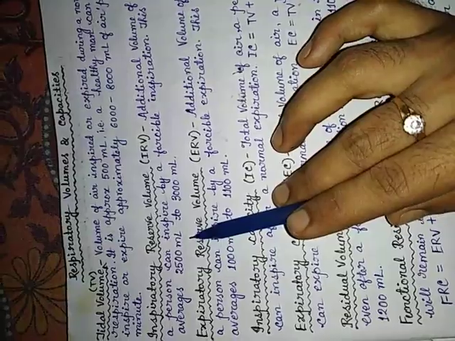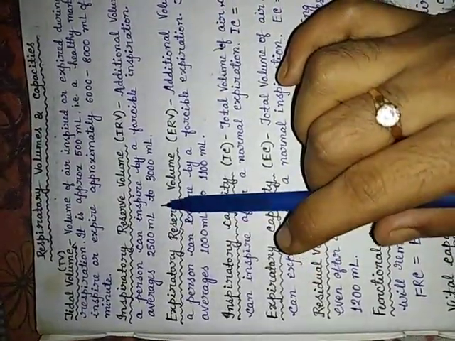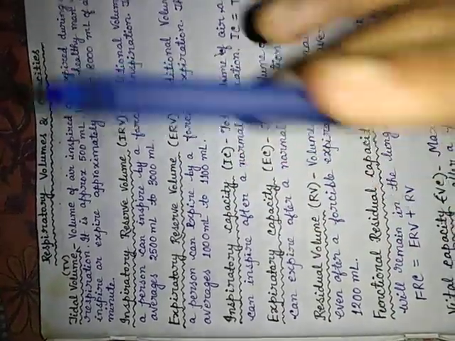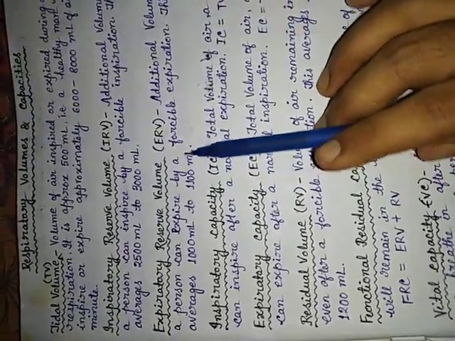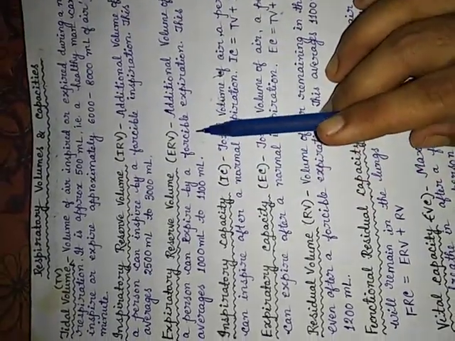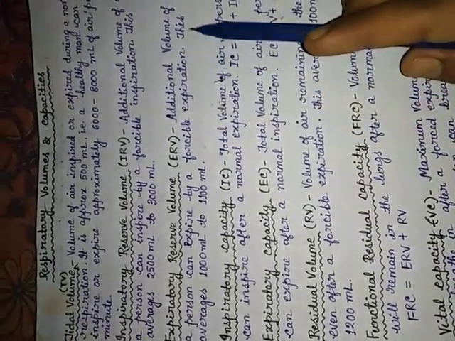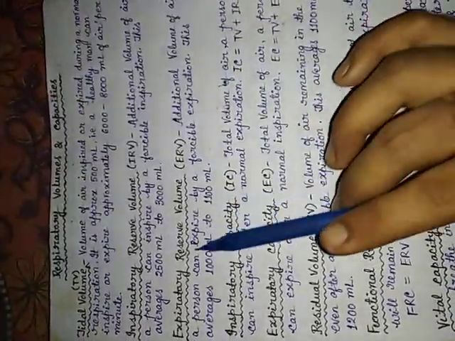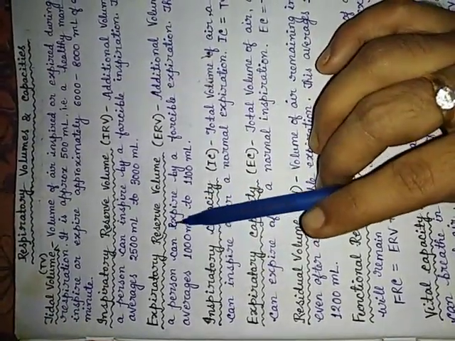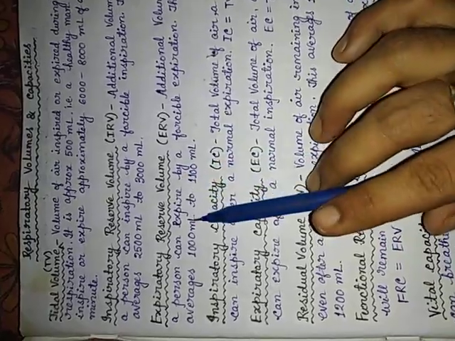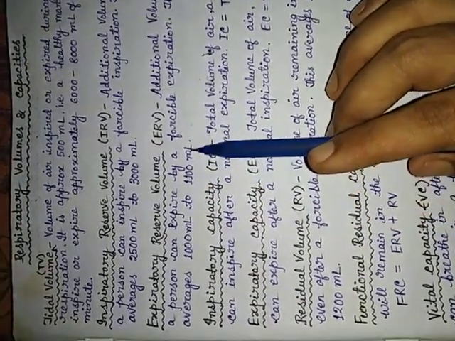It averages 2500 ml to 3000 ml. And expiratory reserve volume, similarly, means that beside the normal expiration, during forcible expiration, the additional volume of air a person can expire. This is known as ERV. Its average is 1000 ml to 1100 ml.